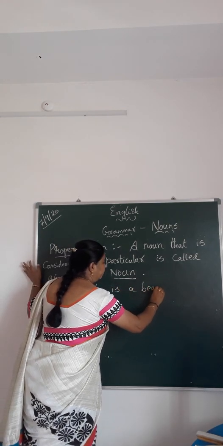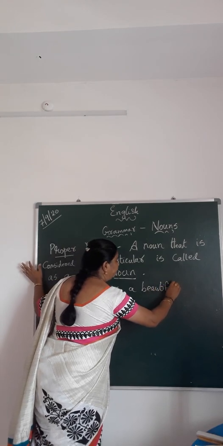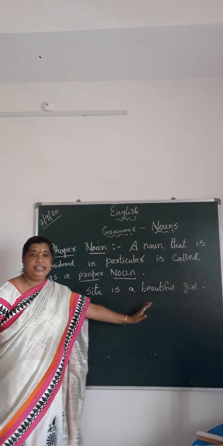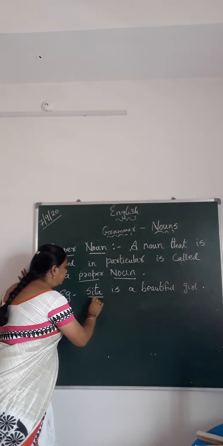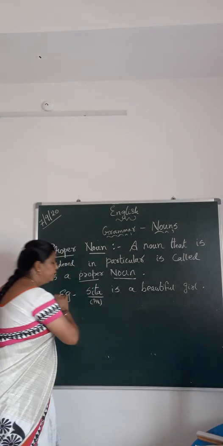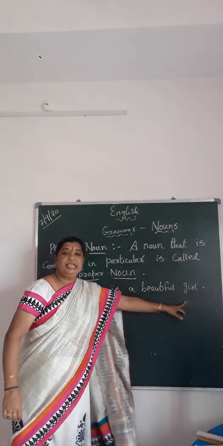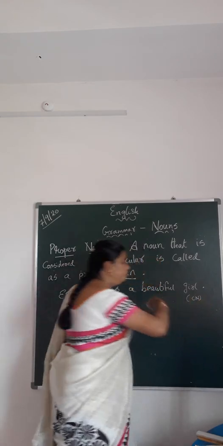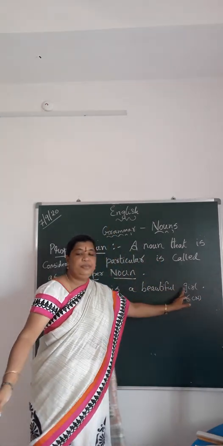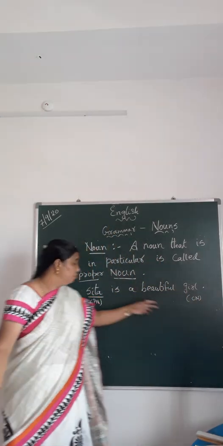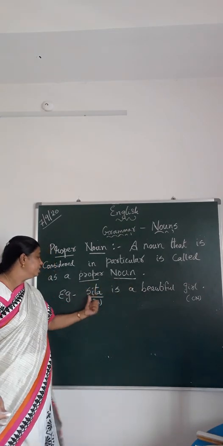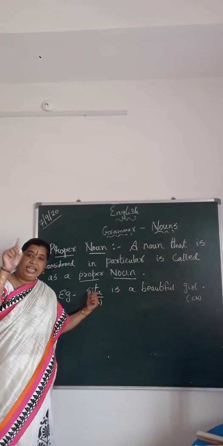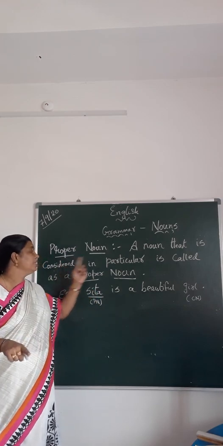Sita is a beautiful girl. So in this sentence, Sita becomes the proper noun. Girl is a common noun. Generally there are many girls. So girl becomes the common noun. But out of all the girls, Sita is beautiful. I am talking about in particular to Sita.